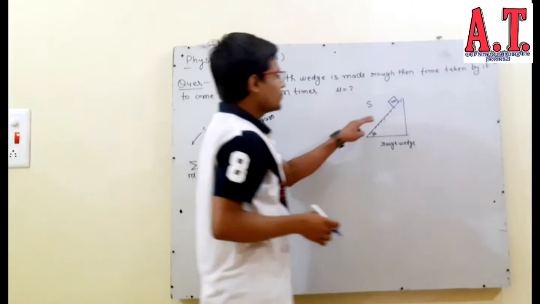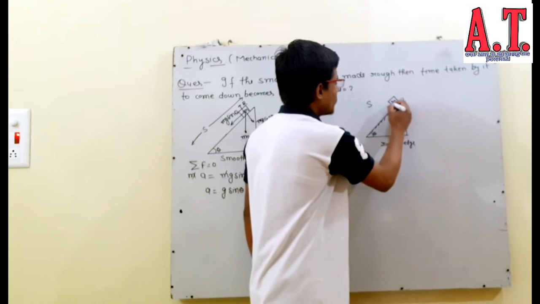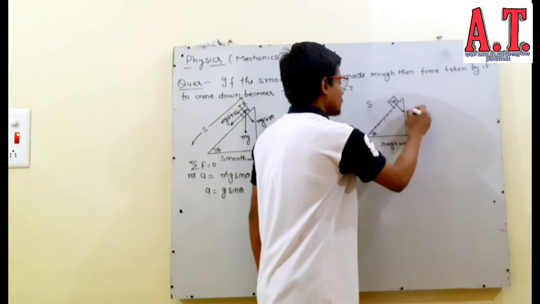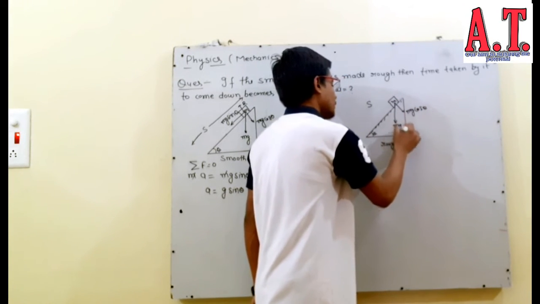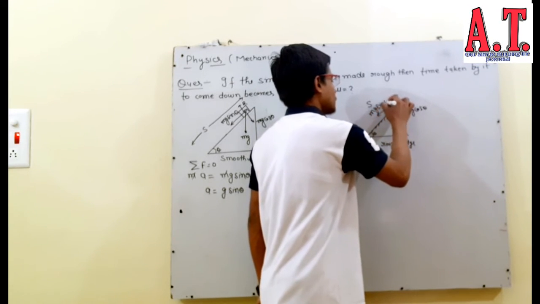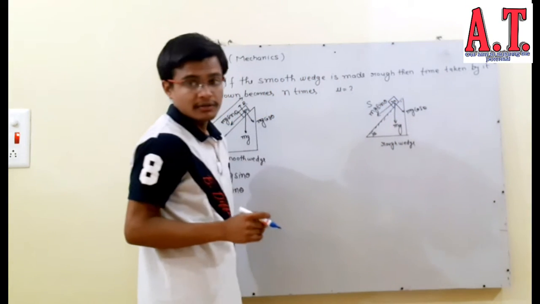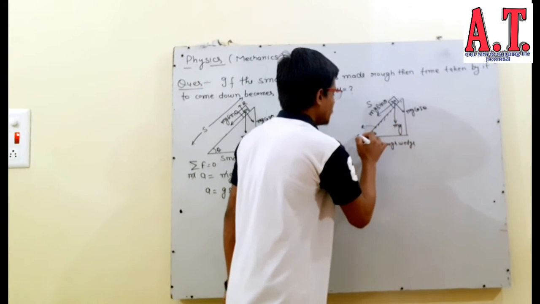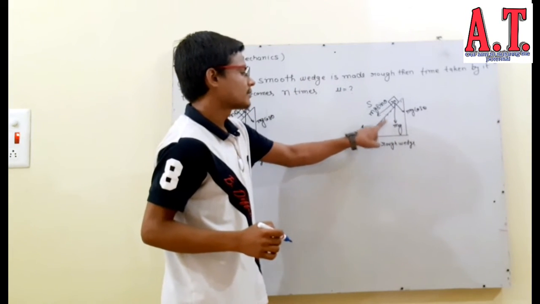Whereas if you try to draw the free body diagram of this block, what is going to happen? You have the FBD like this, mg cos theta, and mg downward, and mg sin theta. This wedge is rough, so consider it has mu, the friction coefficient of this wedge.